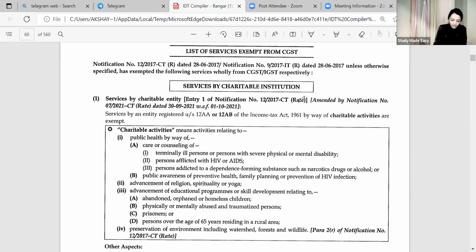So, mega exemption with respect to service.